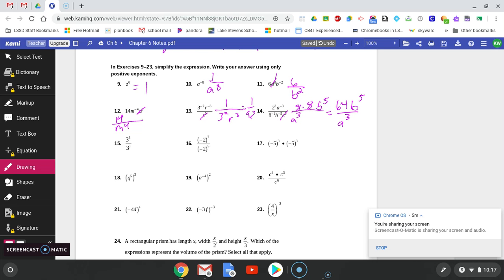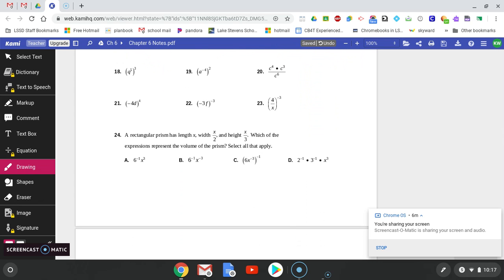All right, the next one, they have the same base in its division, so I keep the base and I subtract the exponent. So 3 to the second power, which is just 9. On number 16, they have the same base in its division, so I will keep that base and subtract the exponents. And then negative 2 to the second power means negative 2 times negative 2, which is a positive 4. Number 17, they have the same base and I'm multiplying them, so I will keep the base and I actually add the exponents. So I would have negative 5 to the sixth power, which is the same thing as 15,625.